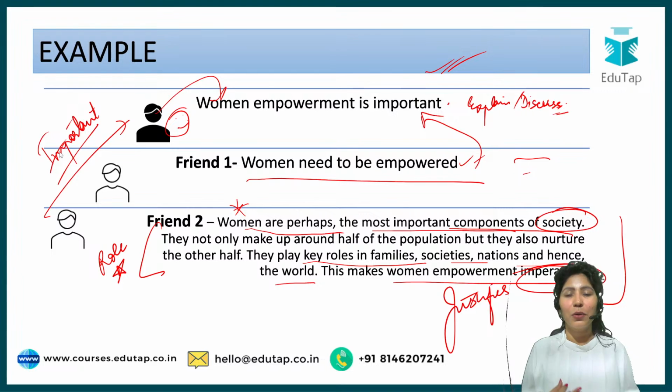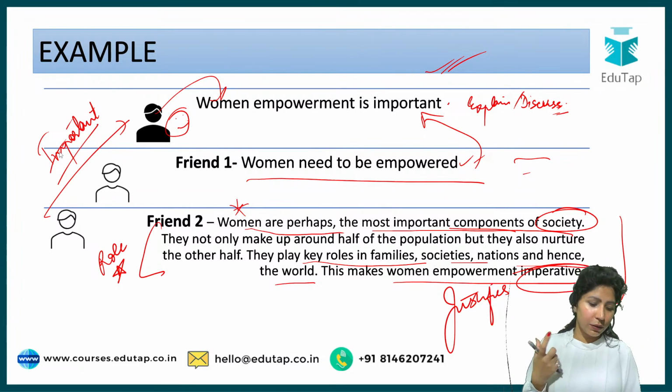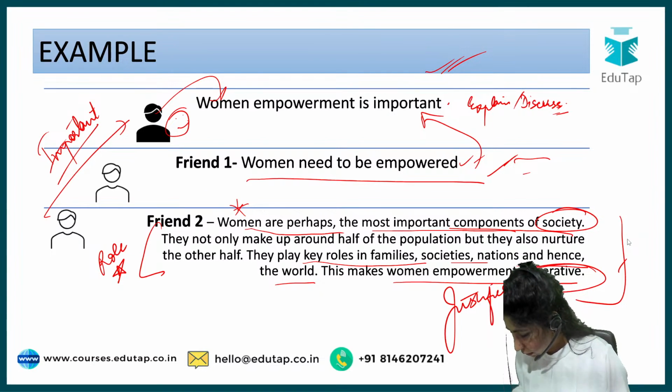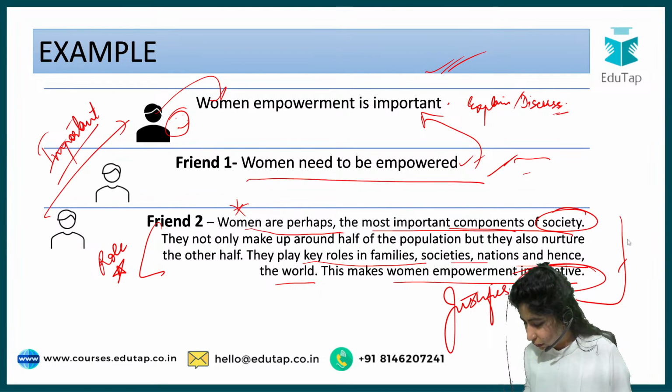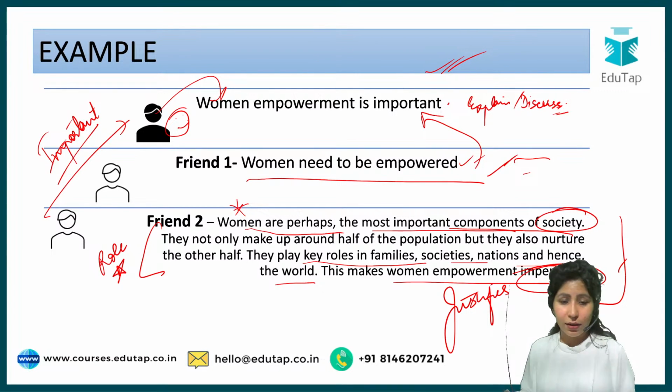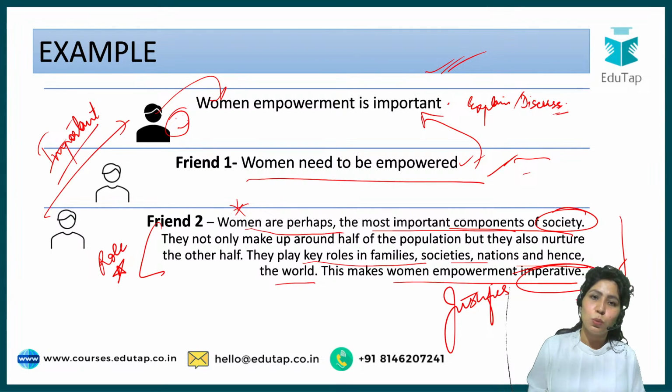So which is the friend whom you would like to interact with? Friend one or friend two? Whom would you like to take the conversation further with? Whom would you judge as being more intellectual or well-read? Person one or person two? Yes, obviously, two. I will come to how to start with definitions and all of that. Friend two would obviously appear more intelligent to you. You will try to have a better conversation with him, and you will probably ignore friend one.